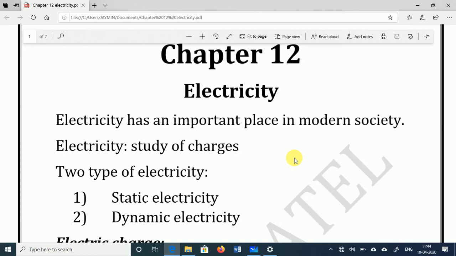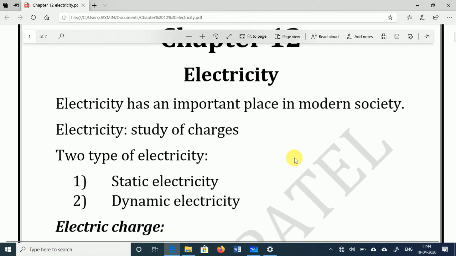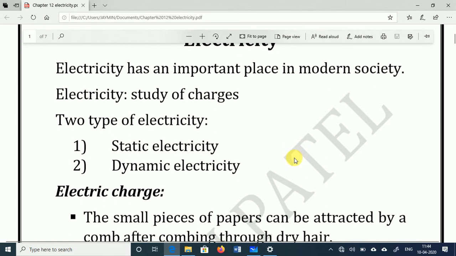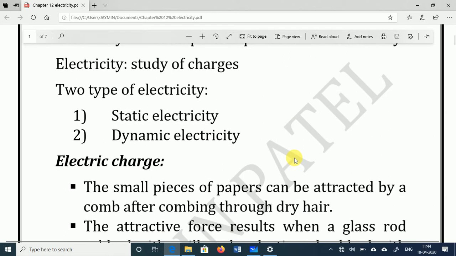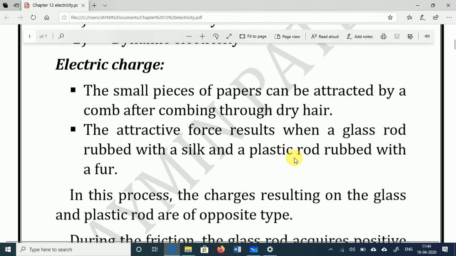If we talk about the types of electricity, there are two types: one is static electricity and the second is dynamic electricity. What is the difference between these two? Static electricity means when the charges remain steady, at rest, present at one pole or one end only, and provide an effect. This type of electricity is called static electricity. And if the charge is in moving condition, then this type of electricity is considered dynamic electricity.